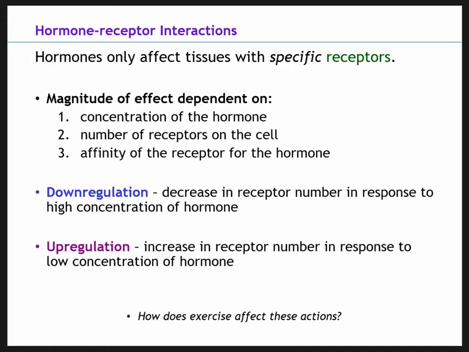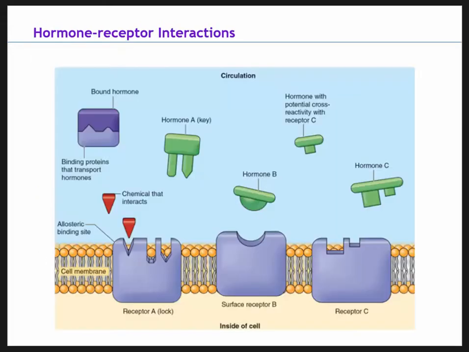Exercise increases blood hormone concentration and also increases the probability of receptor binding. This picture just shows hormone receptor interactions. We've looked at a similar kind of lock and key example before. Let's look at the red. We see an allosteric binding site, so chemicals that interact here just help the hormone, let's say, to bind correctly.